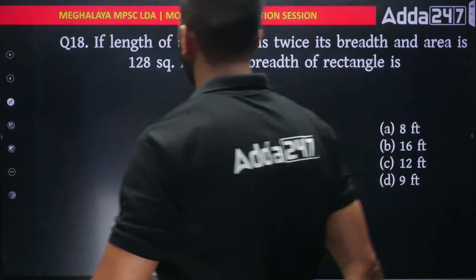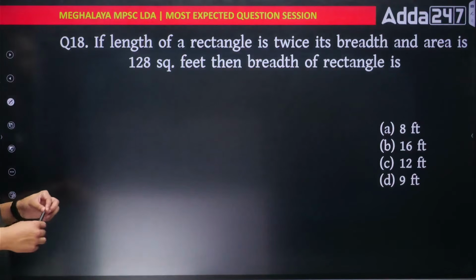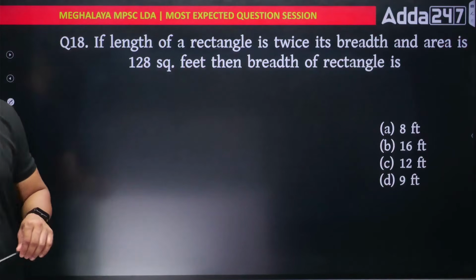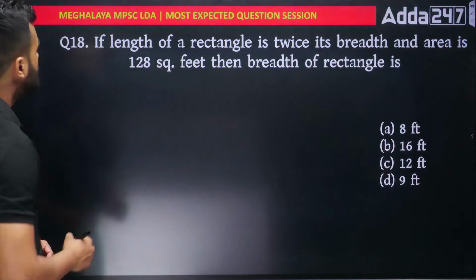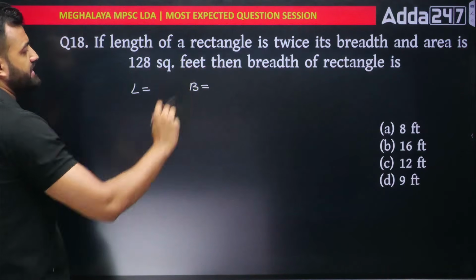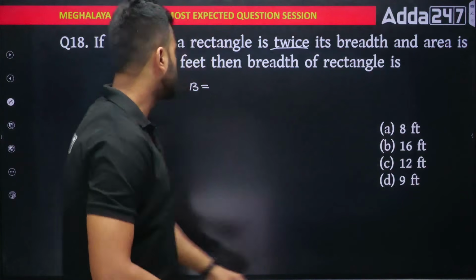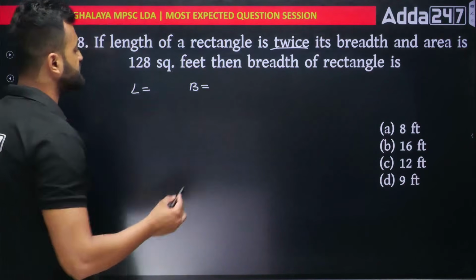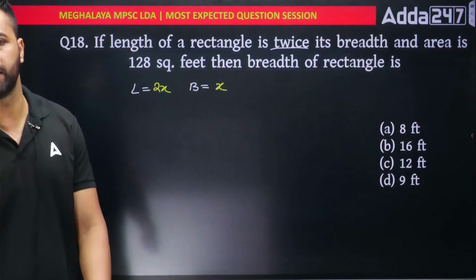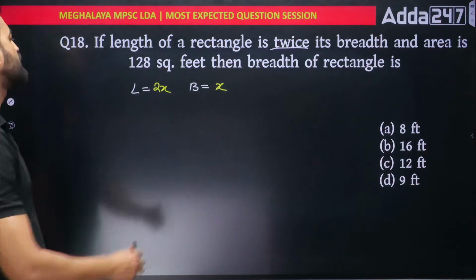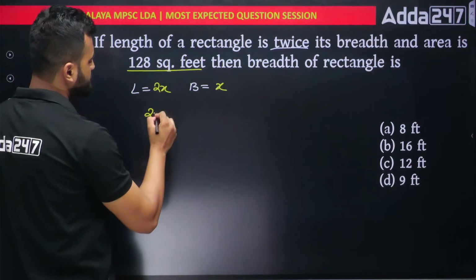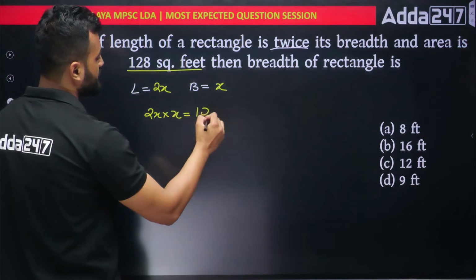Question number 18. If length of a rectangle is twice its breadth and area is 128 square feet, then what is the breadth of the rectangle? Very simple. Here we have to assume length and breadth. Let me assume the breadth of the rectangle is x. So length would be twice x. And the area is 128 square feet. We know area is length into breadth. That means 2x into x is equivalent to 128.